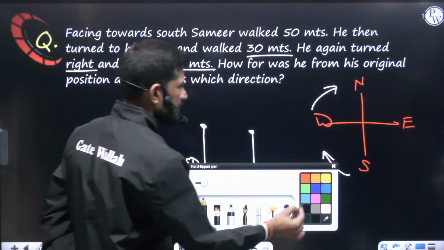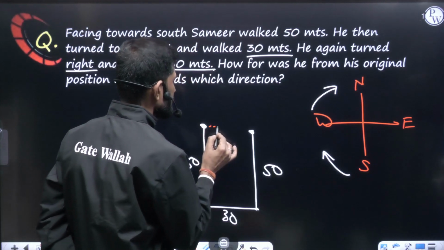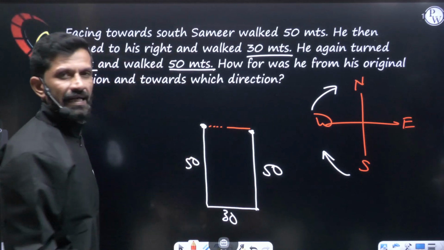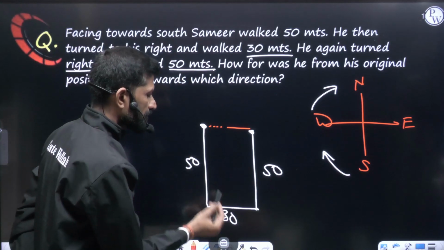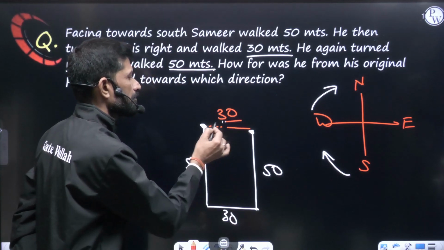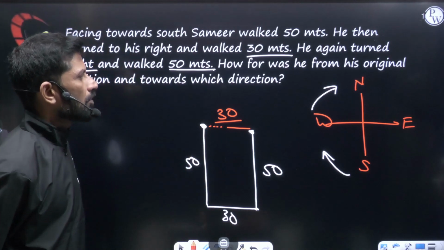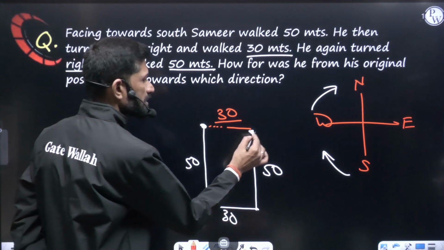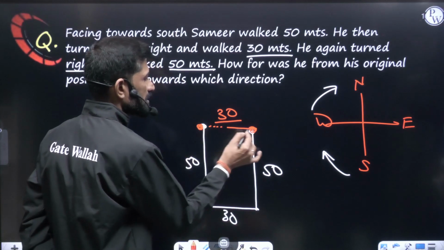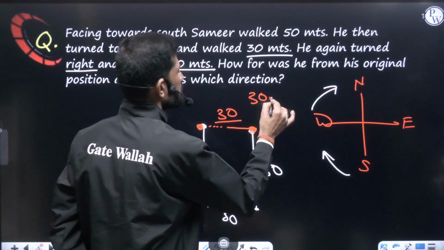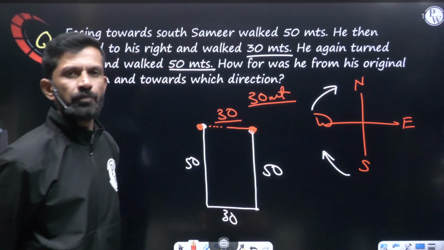Now you can see this diagram. If I join this, it is somewhat like a rectangle. So if the opposite sides are 50, and this is 30, obviously this will also be 30. Now what was the question? How far was he from his original position? So this is the original position and this is the destination. How far is he? He is 30 meters away from the original position.